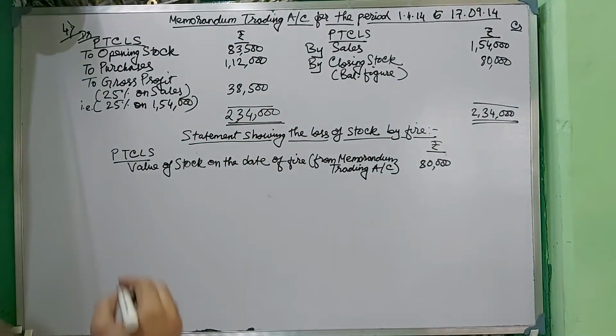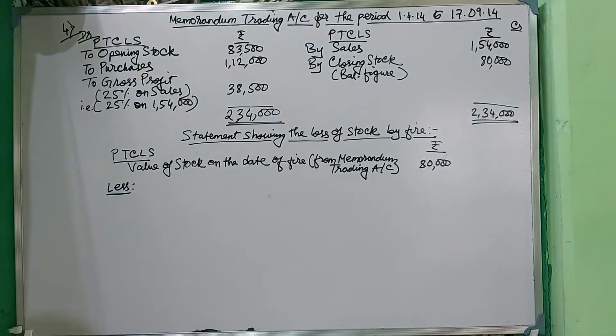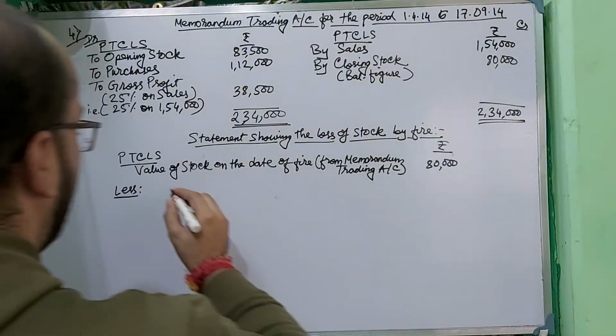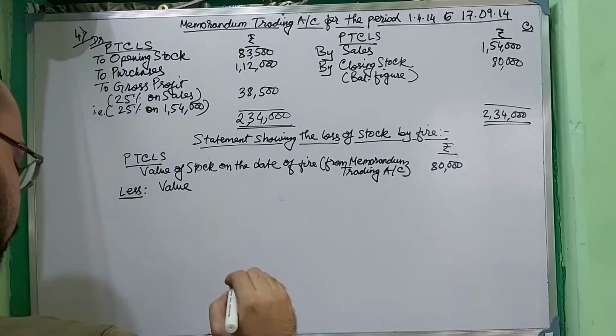Okay. And I have already salvaged a certain stock. First, I have salvaged a stock of rupees 11,200, and then I have salvaged a stock of 10,400, which has been damaged partially, not fully. So the total salvaged, which I have saved from the fire, has to be deducted.